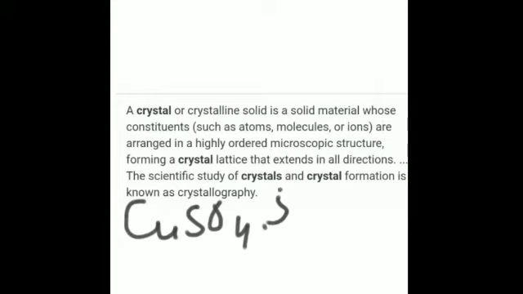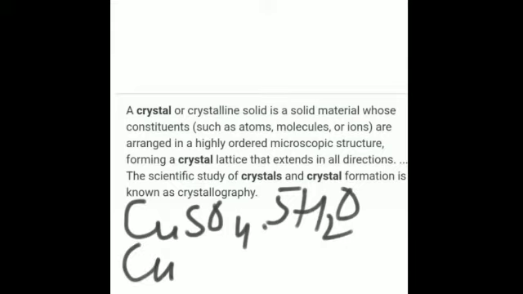This is known as hydrated copper sulfate, and this, without water of crystallization, is known as anhydrous copper sulfate. Similarly, there are so many other hydrated and anhydrous compounds, like washing soda or white vitriol and so on.